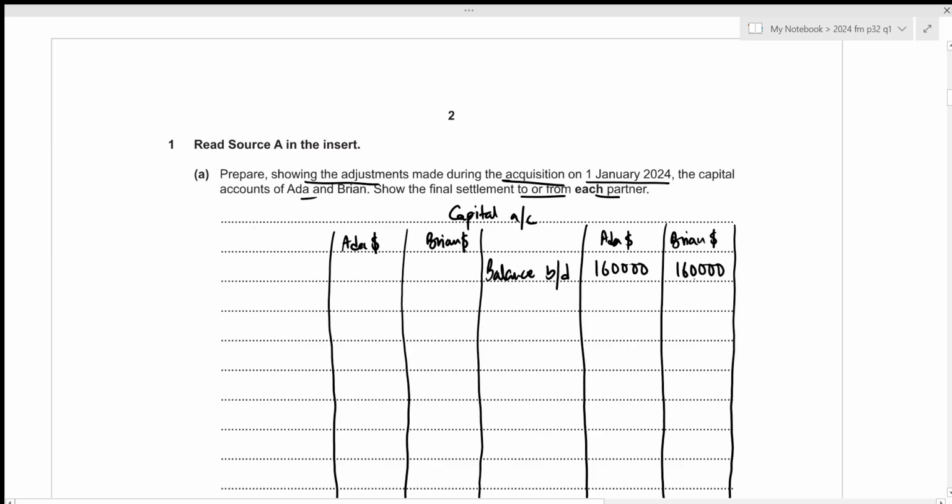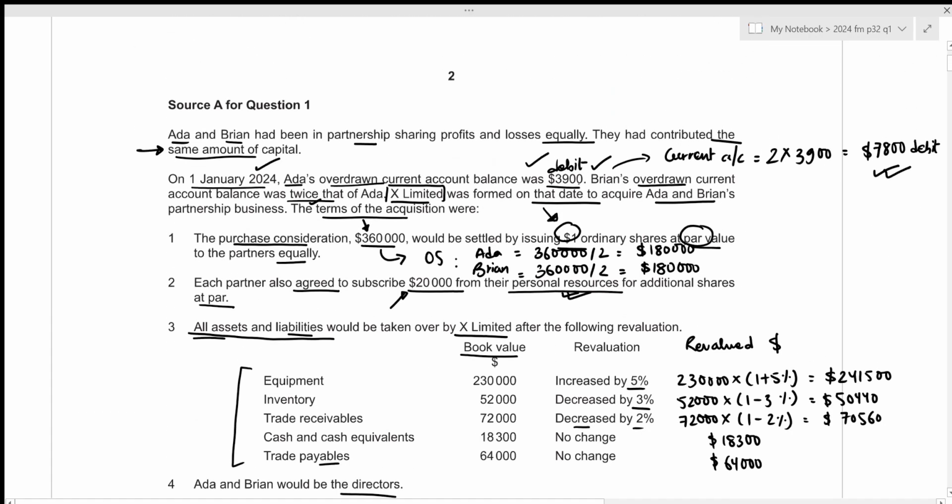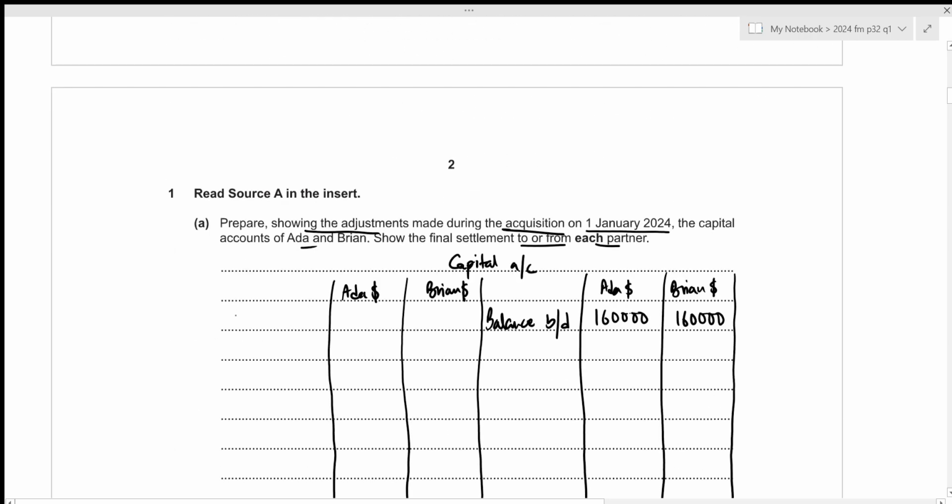Now, since this is our closing entries to the capital account, we also need to adjust the current account balances here. And for the current account, we know that both partners have debit balances. So we need to adjust 3,900 on the debit side for Ada and 7,800 on the debit side for Brian. Let's do that. So we now have the current account of 3,900 and 7,800.